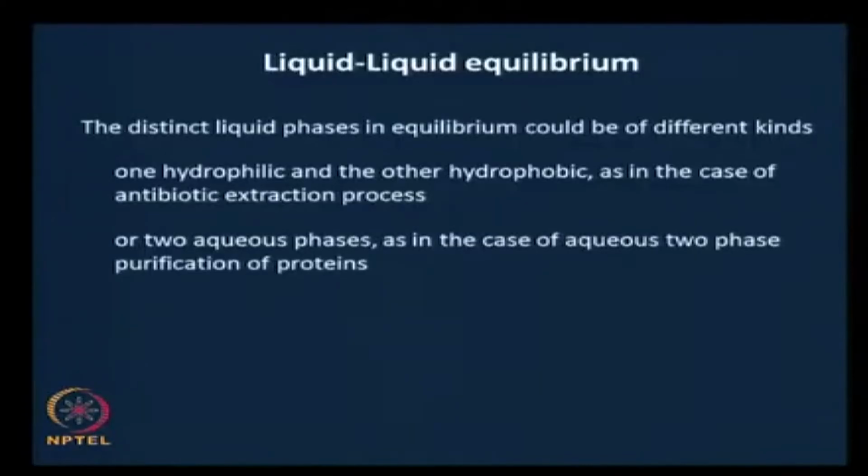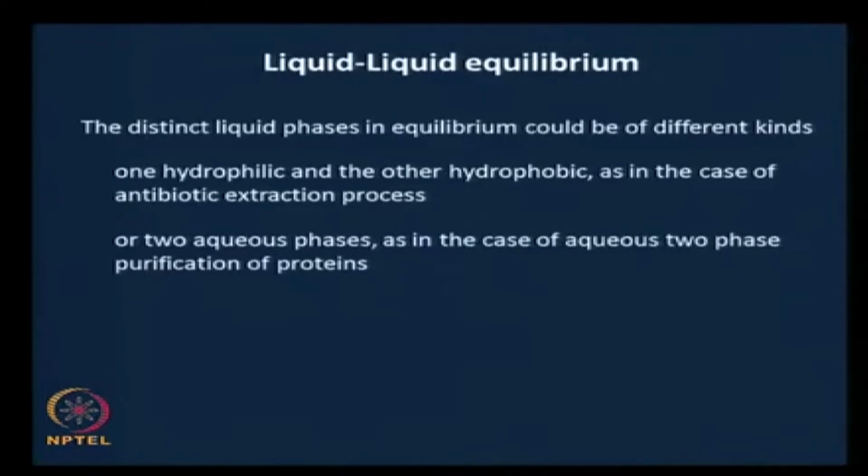Therefore, 2 aqueous phases are used, based on the fact that the solubility of protein in one of the aqueous phases is higher, may not be 10 or 100 fold higher, but maybe about 3 to 5 fold higher than the other phase, and this is used to concentrate and purify the protein molecules. Therefore, liquid liquid systems are used quite extensively in biological systems, and we are going to look at liquid liquid systems in general.